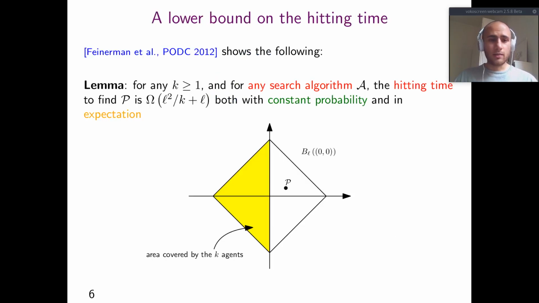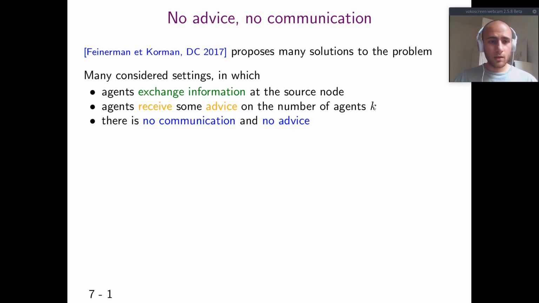Feinerman et al. prove a lower bound that says that for any number of agents k and for any search algorithm, the hitting time to find the target is at least L squared over k plus L, both with constant probability and in expectation. I will not go into details, because of the limited time.